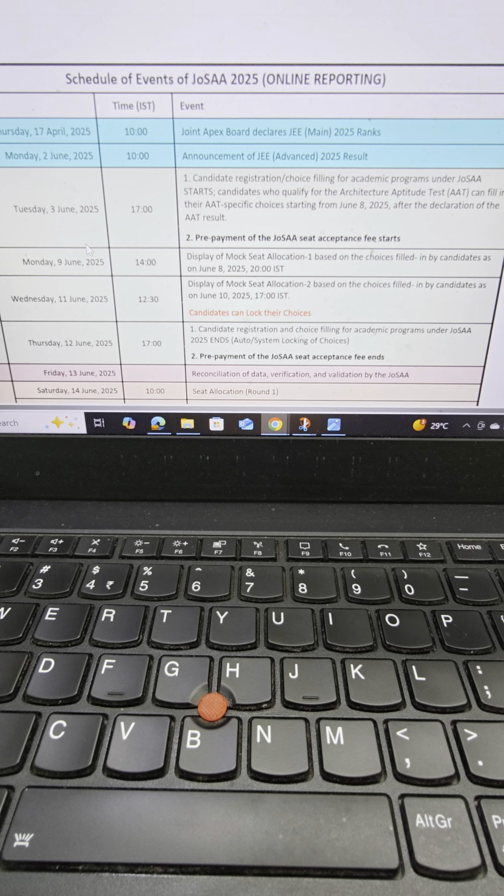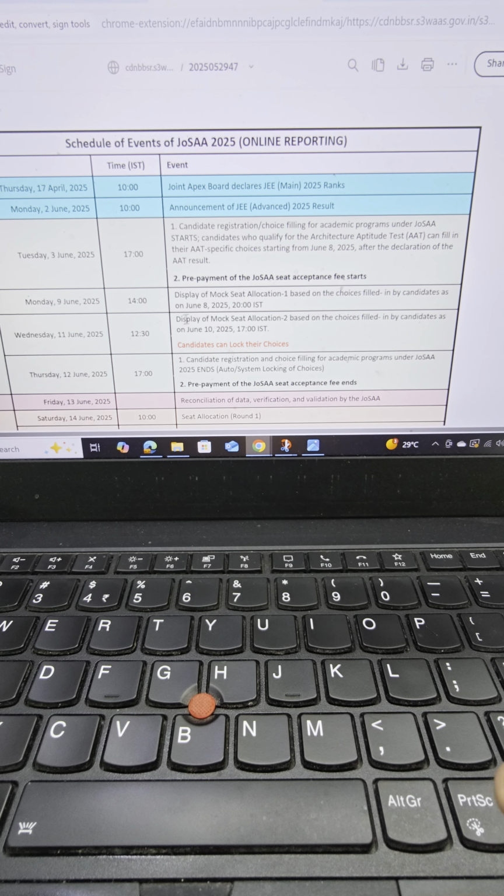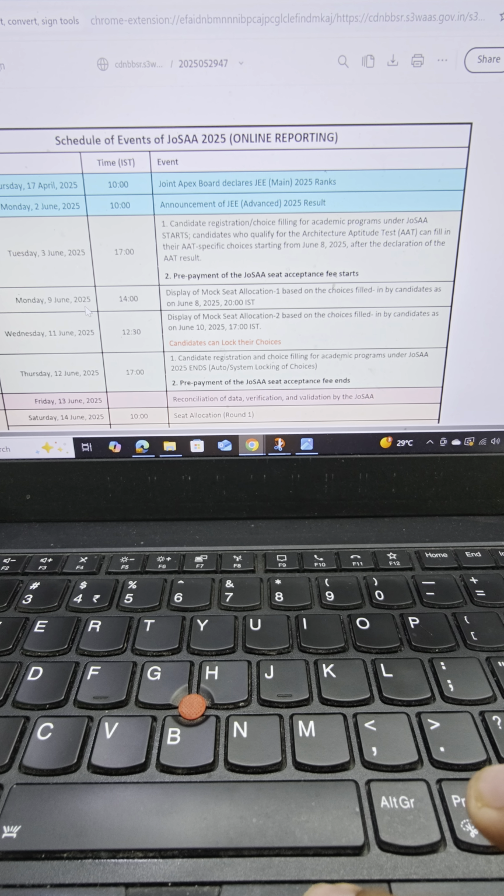On Monday 9 June, the first mock allocation will take place, and you will get to know what you are getting as per the details filled by you, as per the choice list filled by you, and as per the choice list filled by other candidates. Then you will be able to make changes, of course, if you haven't locked the choices. Please don't lock your choices. So you can make changes after June 9.